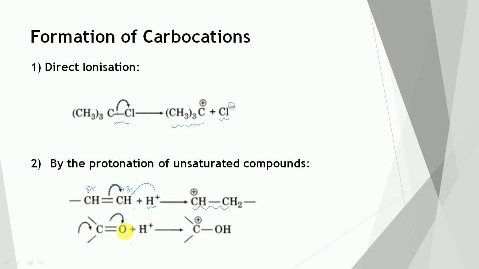Then in the second reaction, oxygen is more electronegative in comparison to carbon. So this pi bond will shift toward oxygen. Oxygen acquires a negative charge, carbon acquires a positive charge. So this proton from the acid will attack this oxygen and finally the carbocation will be generated.